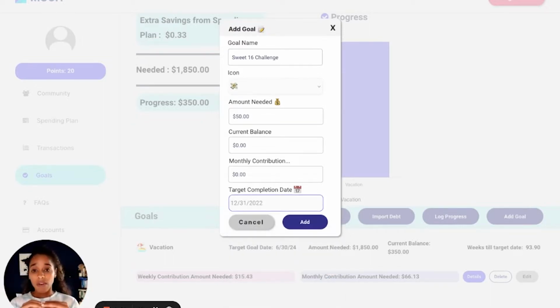So again, the specific goal is the Sweet 16 challenge. And you might even want to put whether you're looking to invest more, put extra to debt, or extra to your emergency fund, savings. It's a very specific goal. So I want to put extra. My goal, during this whole challenge, is to invest more. And that is my specific goal.